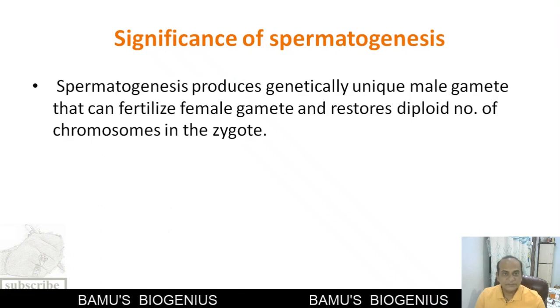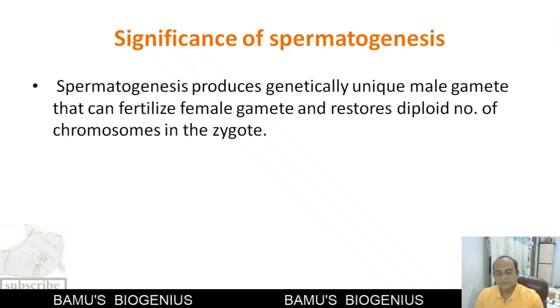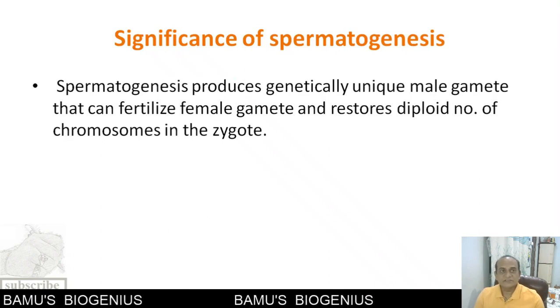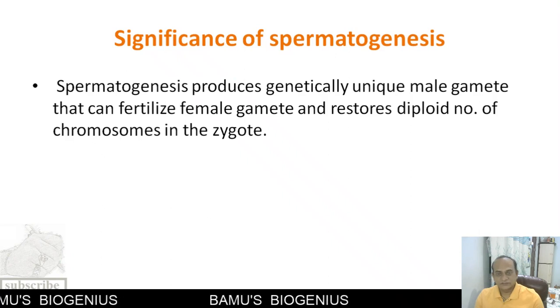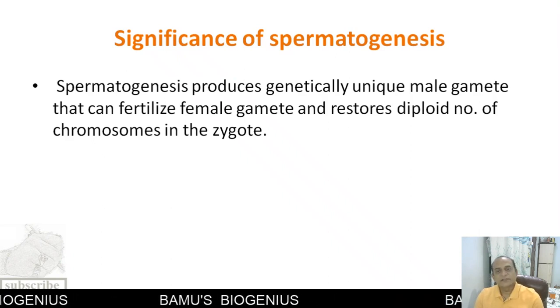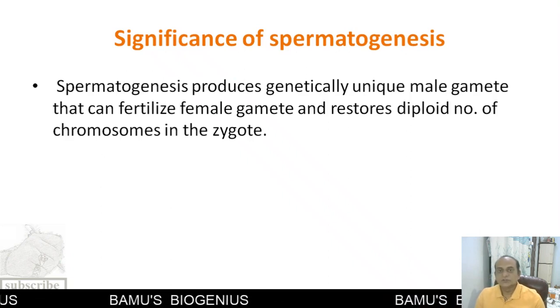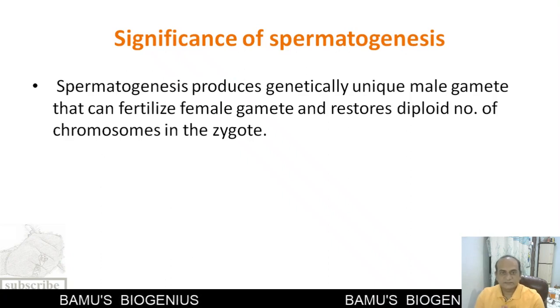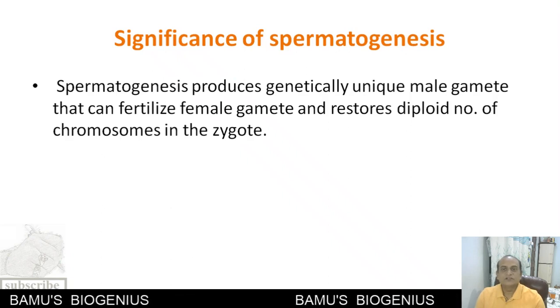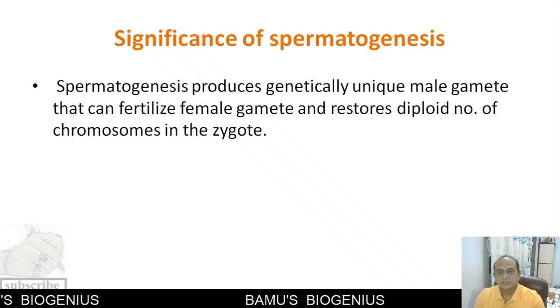Now this male gamete fertilizes the female gamete, and it carries n number of chromosomes with it. That means half of the chromosomes are carried by the male gamete and half are present in the female gamete. So both of them form the zygote, and that zygote has 2n number of chromosomes. That means it restores the diploid nature of the zygote.